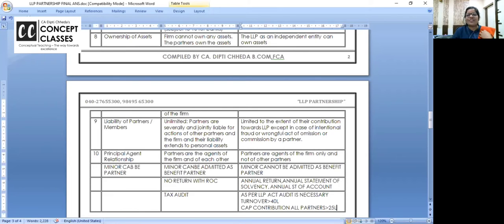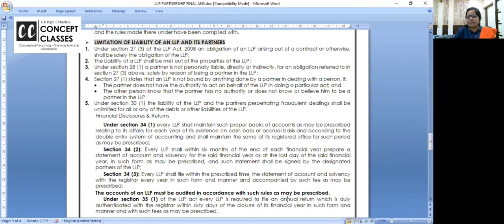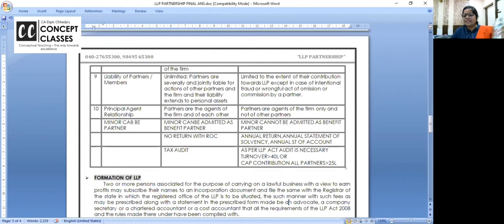This 40 lakhs was the audit limit when I was doing my internship. 40 lakhs, 60 lakhs, now it has become 1 crore, the tax audit limit. But for an LLP, if turnover is above 40 lakhs, or capital contribution for all the partners put together is 25 lakhs, then they have to get it audited. So these are some additional points. Okay, now almost 12 points are there. Any good 5 to 6 points you should write for a 5 marks question. Is the distinction clear to all of you?